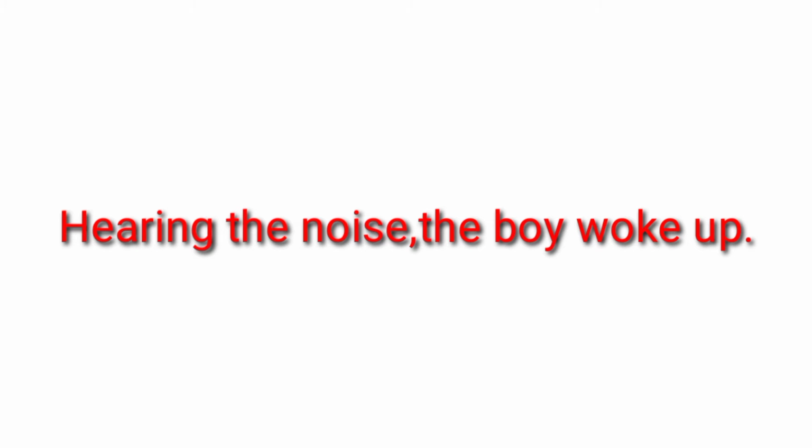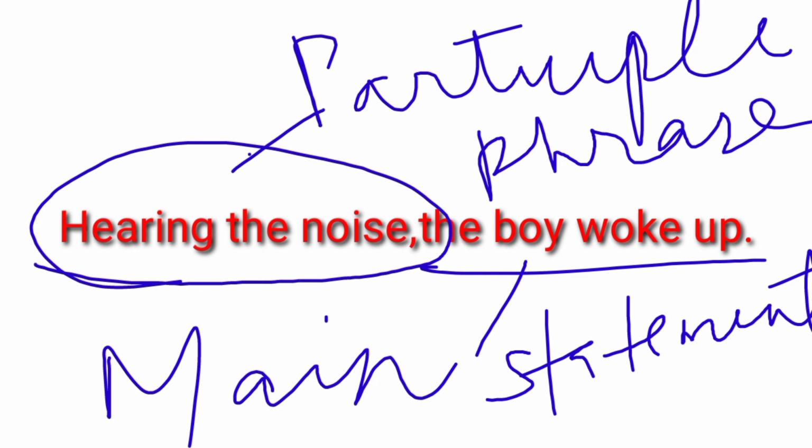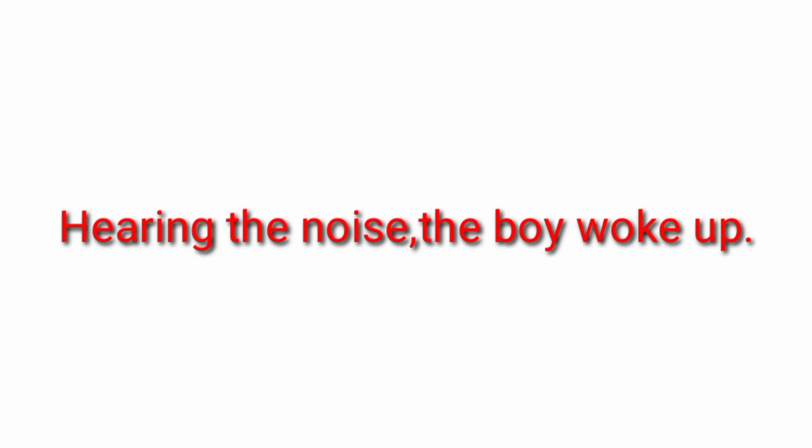Sometimes a present participle phrase can be used to join an introductory statement to the principal statement. For example, hearing the noise, the boy woke up. Here we see that hearing the noise is a participle phrase and it is connected to the main clause, the boy woke up, to make the statement more meaningful.